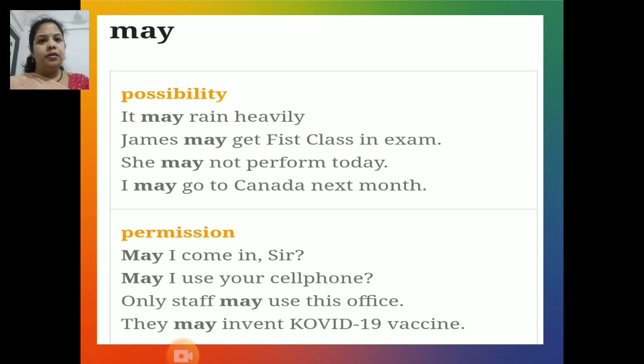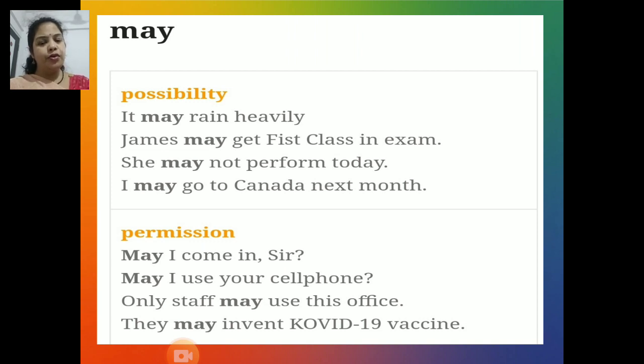So, the very first modal auxiliary in today's e-lecture is may, which indicates possibility and other functions as well. The very first function of modal auxiliary verb may is possibility. Let's try to study these sentences. It may rain heavily. James may get first class in exam. She may not perform today. I may go to Canada next month.